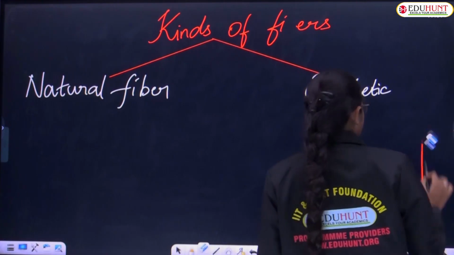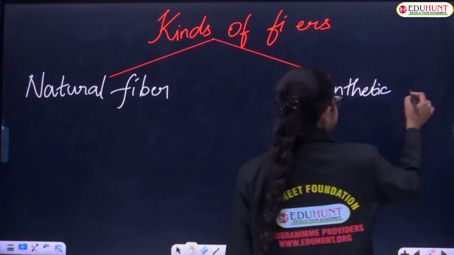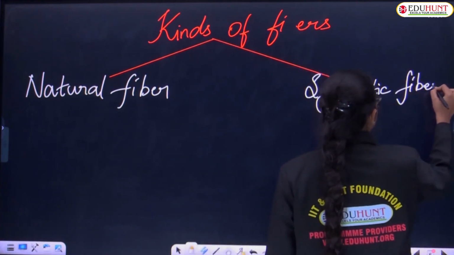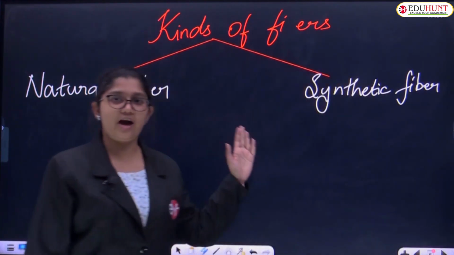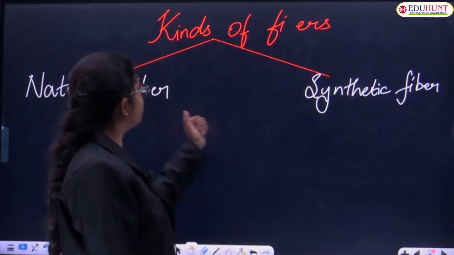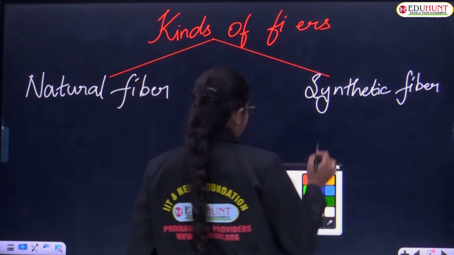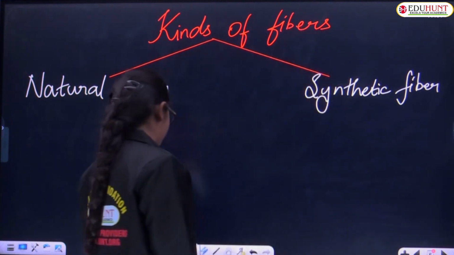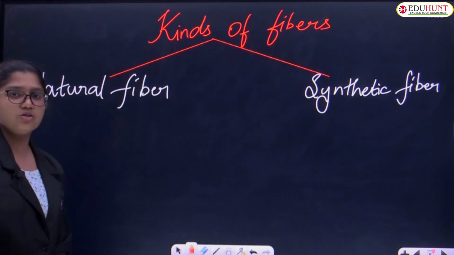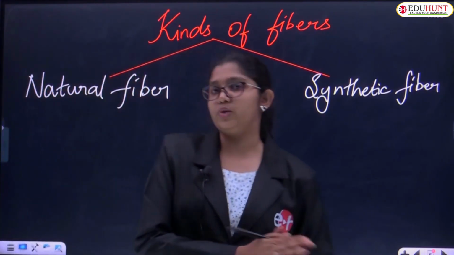The first one is natural fiber and the second one is synthetic fiber. So these are the two main kinds of fiber. What are they? Natural fibers and synthetic fibers. So what are natural fibers? What are synthetic fibers? We'll go with that.